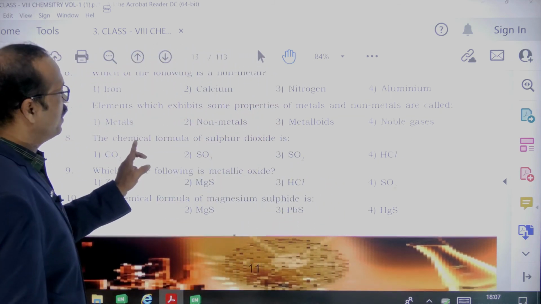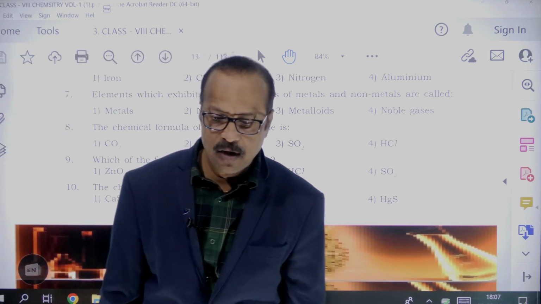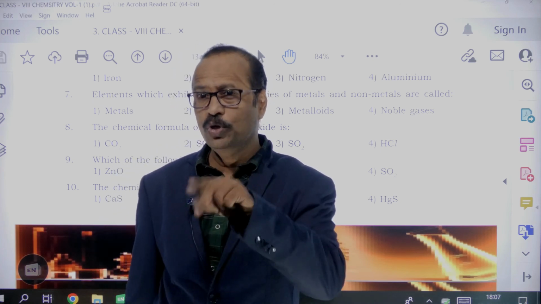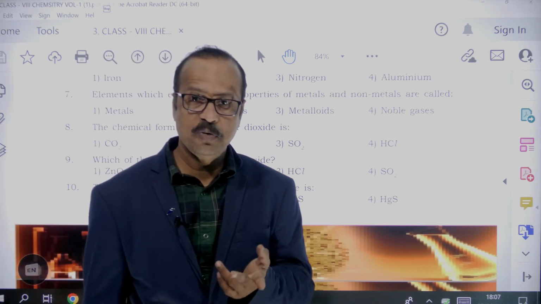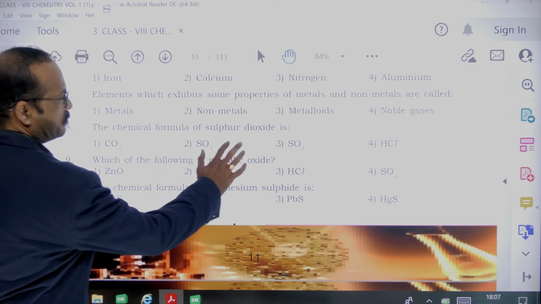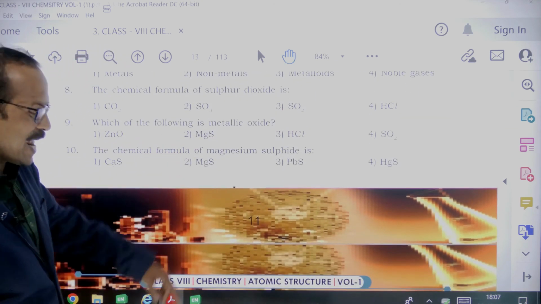Next, the chemical formula of sulfur dioxide. Sulfur is 1, di stands for 2 oxygens. Sulfur symbol is S, and dioxide means what? 2 oxygens. So SO2. Where is that? Yes, this is SO2.